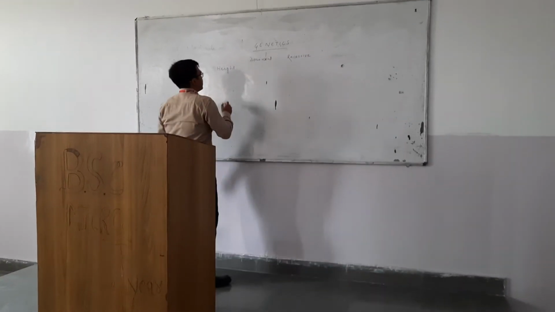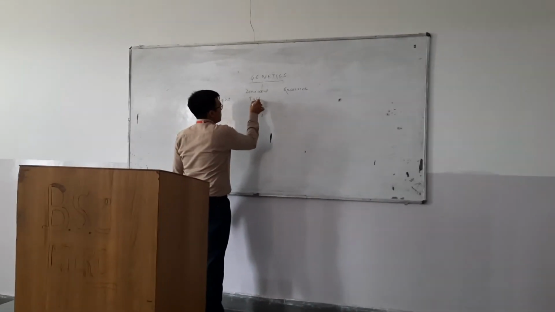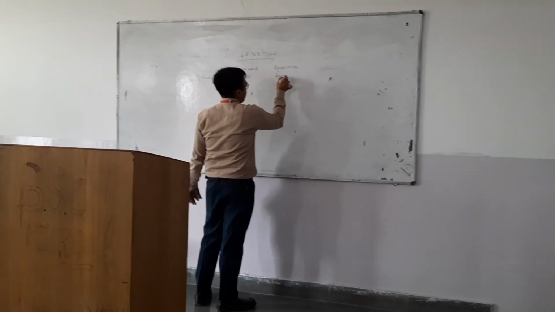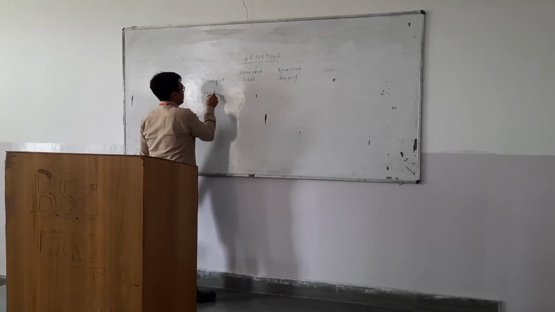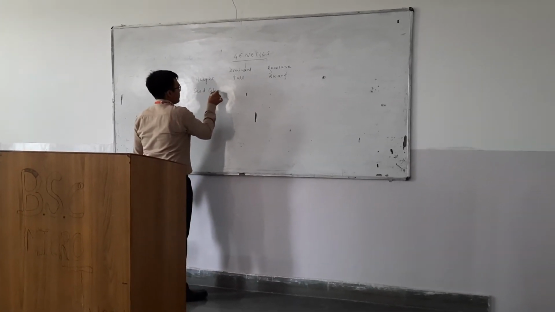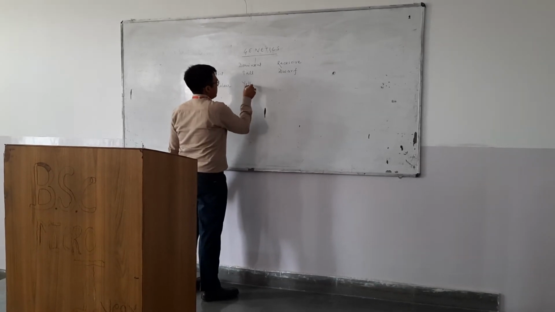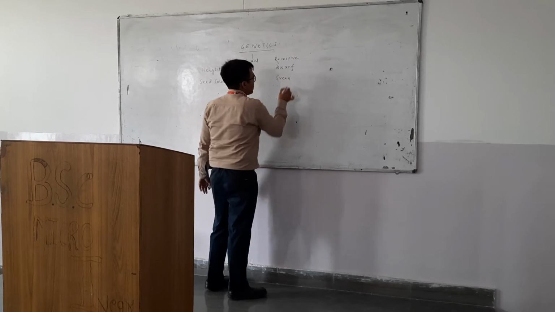So let's see that. In case of height, the dominant one was tall and the recessive one was dwarf. In case of seed color, yellow was dominant and green was recessive.